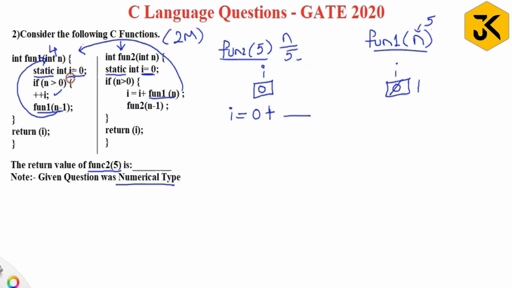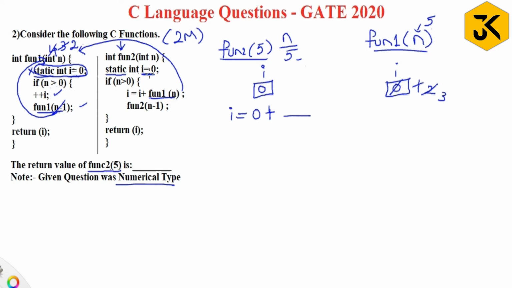Does my static variable value change? No, it is constant, it will be fixed. This line won't execute for the second iteration onwards. That is the meaning of static. So n value is 4. Is 4 greater than 0? Yes, i value will be incremented. Now once again this statement executes, n minus 1 gives 3, and 3 will be passed here. 3 greater than 0? Yes. Incremented by 1, 3. Next it is going to pass 3 minus 1, that is 2.